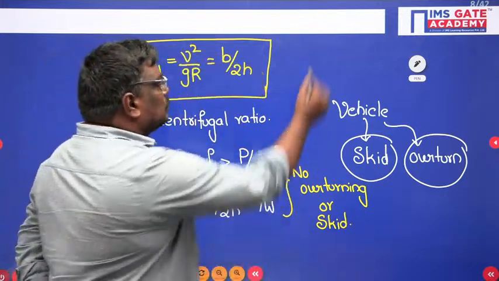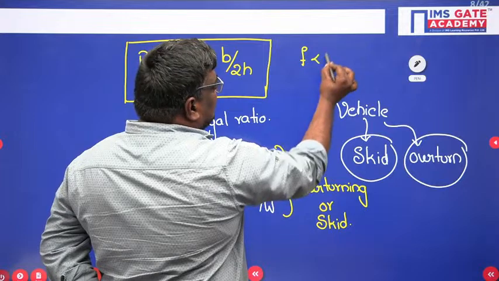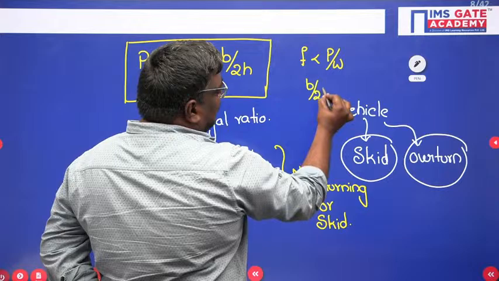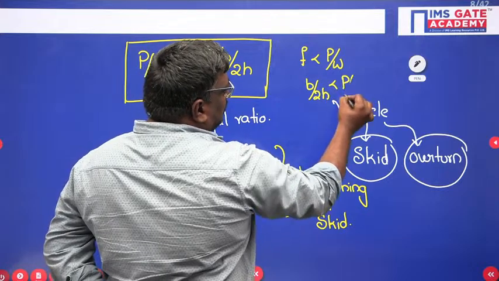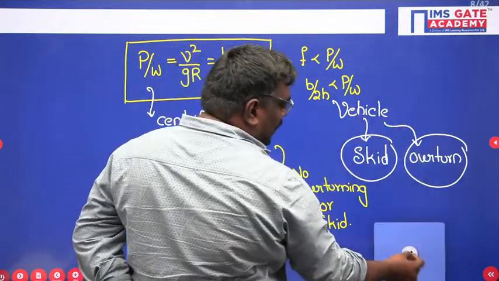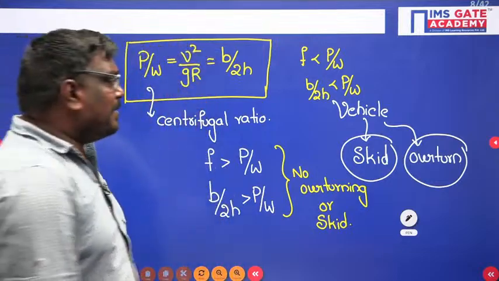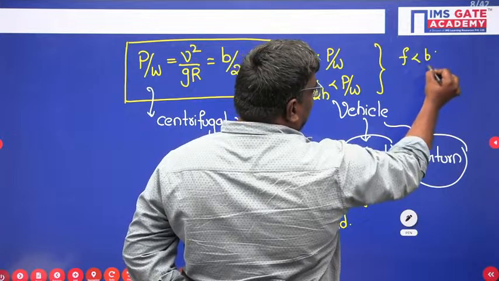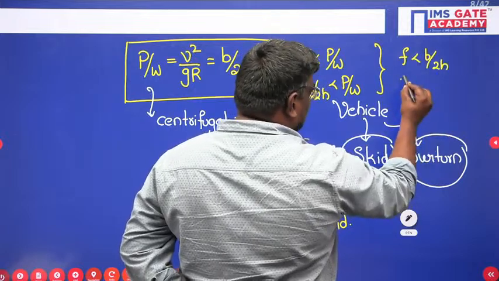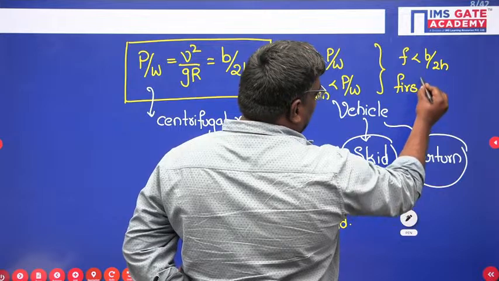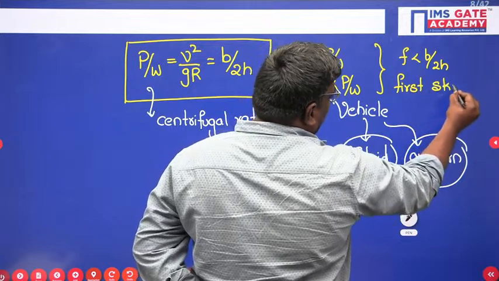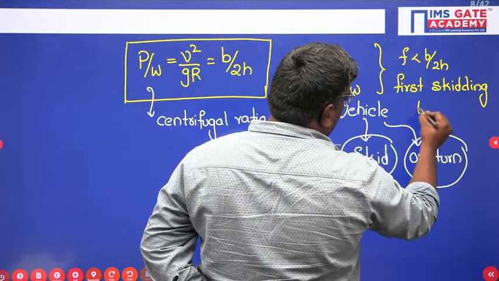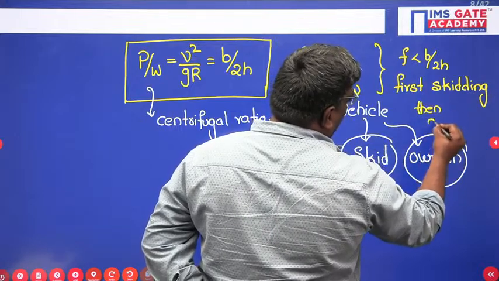Suppose F is less than P by W and b by 2h is less than P by W. And remember, my dear students, if F is less than b by 2h, in this case first skidding happens, first skidding, then overturning.